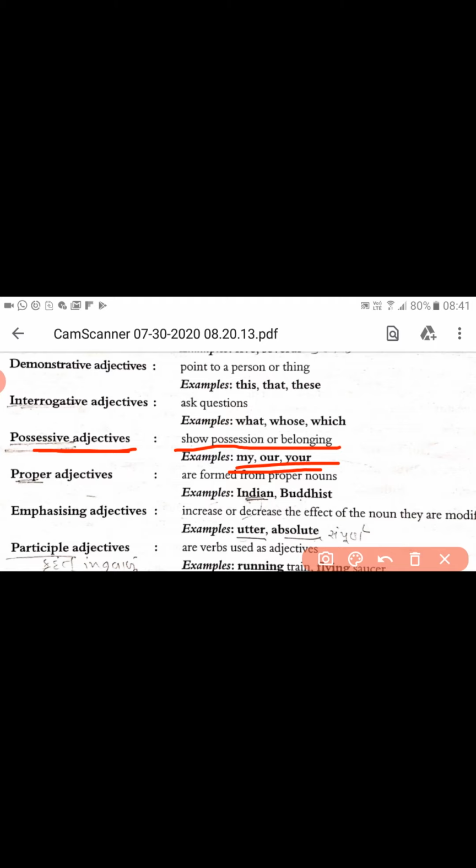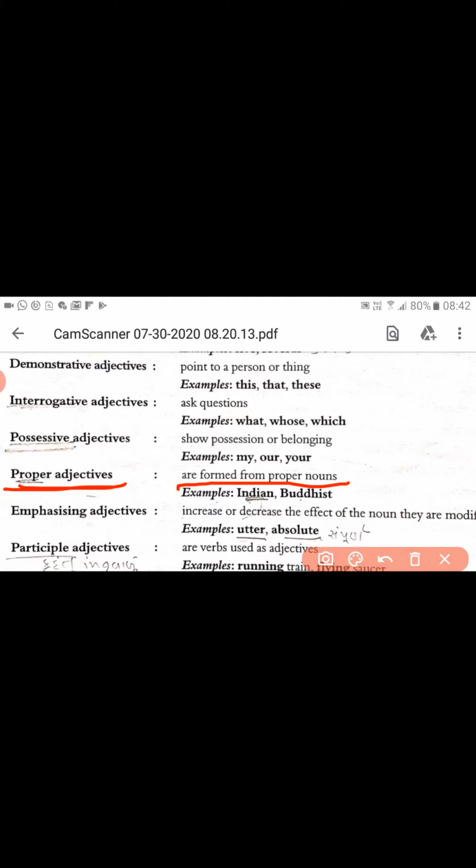Is that clear? Let's move to the next, and that is the proper adjective. All these adjectives are formed from proper nouns. This is hardly in use, but at least we have to understand it while learning the kinds of adjectives in detail. These types of adjectives are formed on the base of a proper noun. Any person or thing bearing a name is considered to be a proper noun.